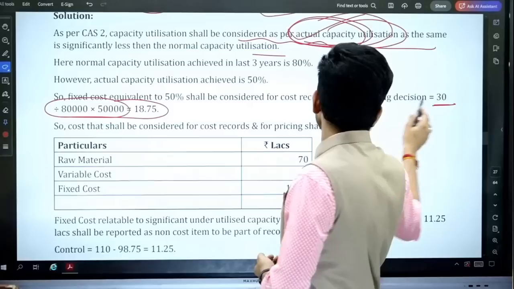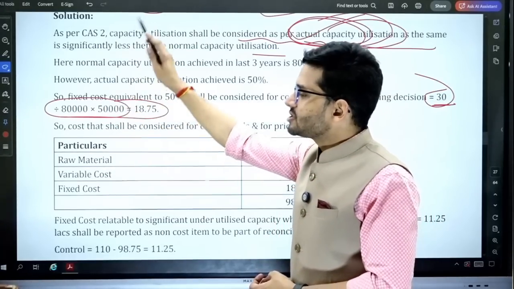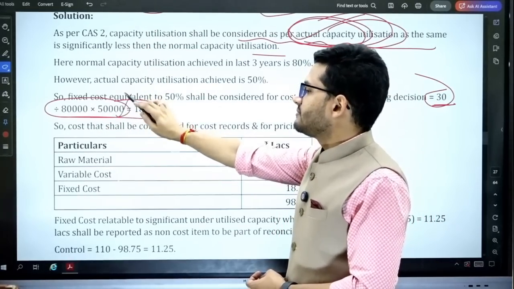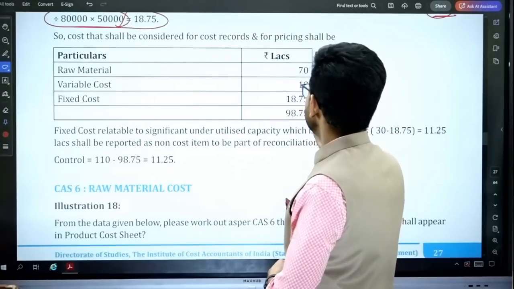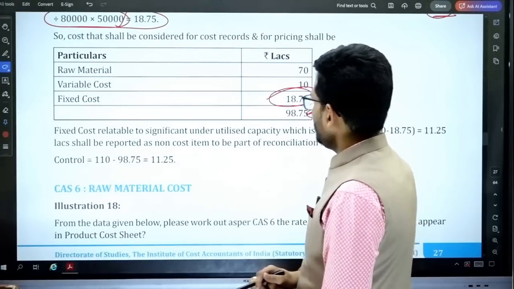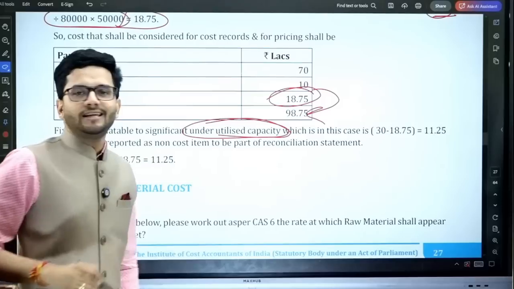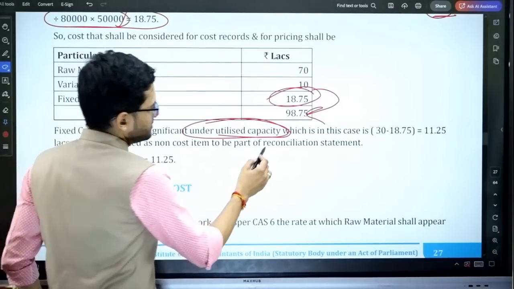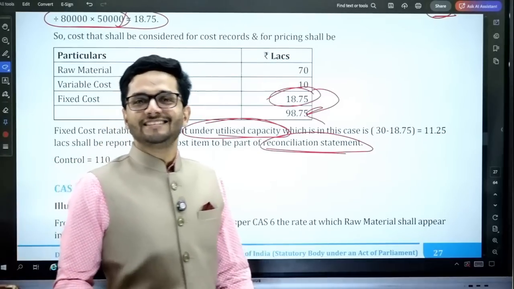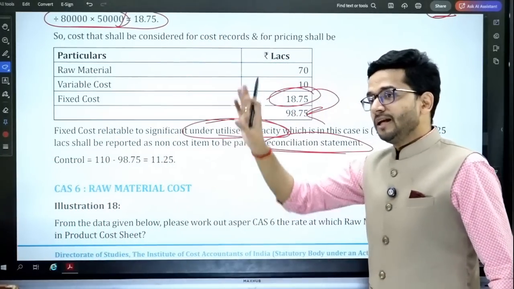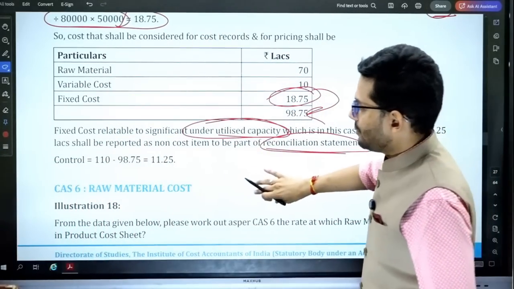Okay, so the calculation is 30 lakhs divided by 80,000, which is the normal capacity, multiplied by 50,000, which is the actual capacity. So 18.75 is the amount which is to be added in the material cost, and the underutilization of capacity is to be taken to the profit reconciliation statement. Okay, and we have already discussed this topic in our regular lectures also, guys. So this is a common topic.